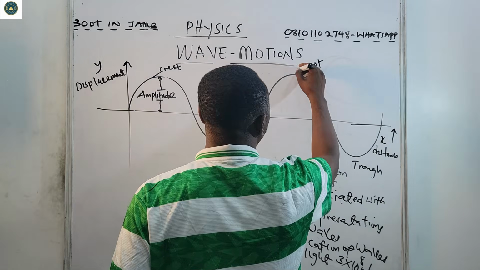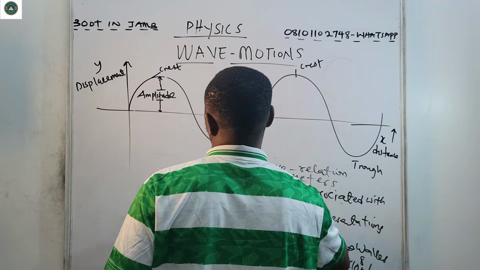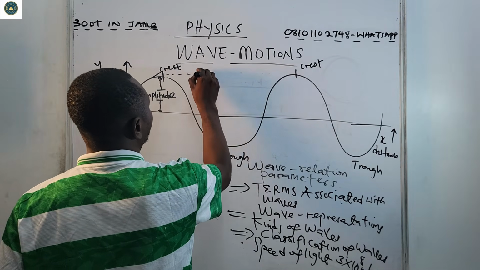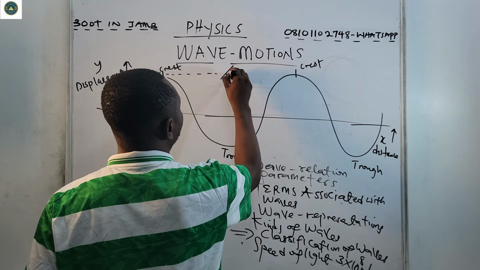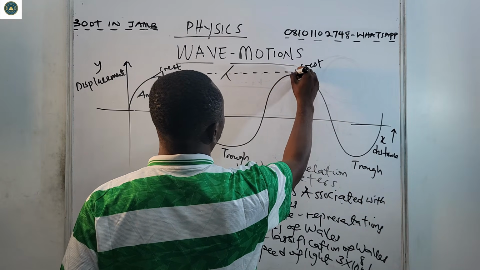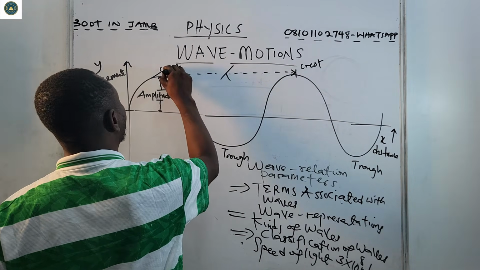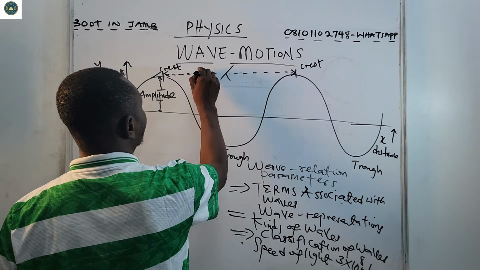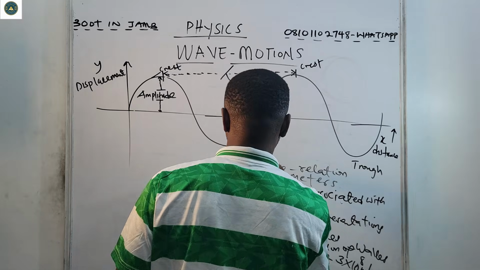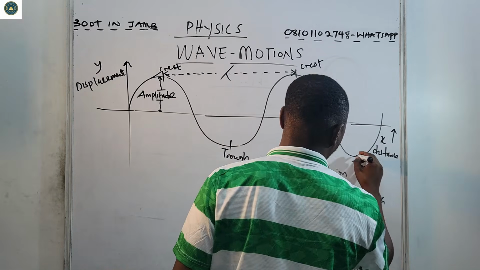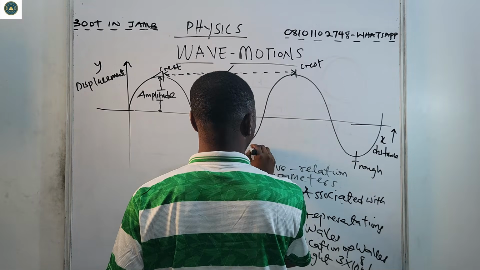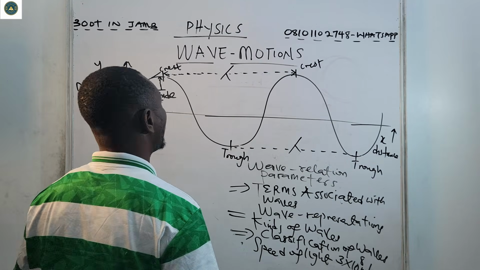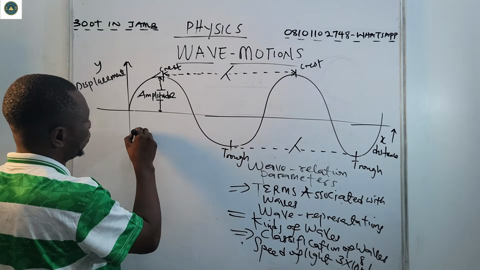Now, two successive crests are going to generate what we call a wavelength, which is lambda. You must have the lambda. That means we have two successive crests. Basically, if we also have two successive troughs, that will also give us another wavelength. So we have another parameter, which is wavelength.